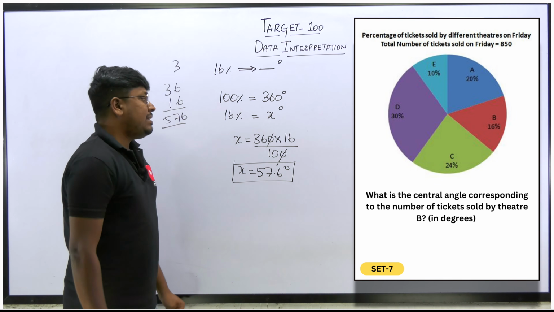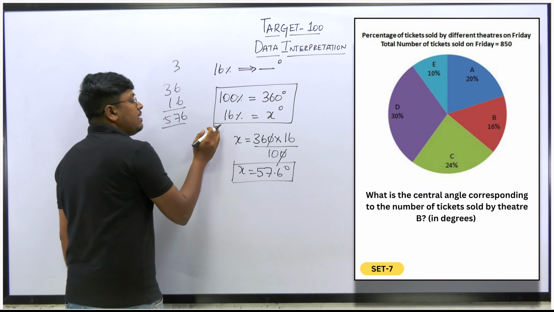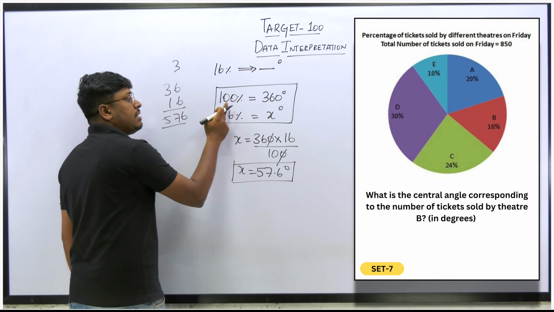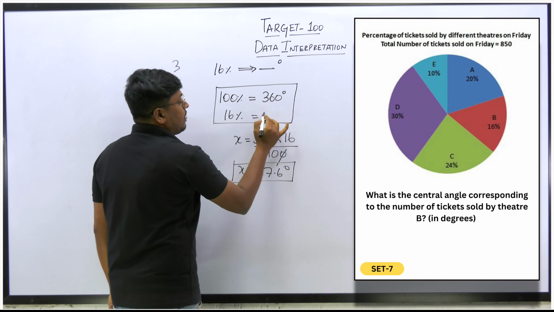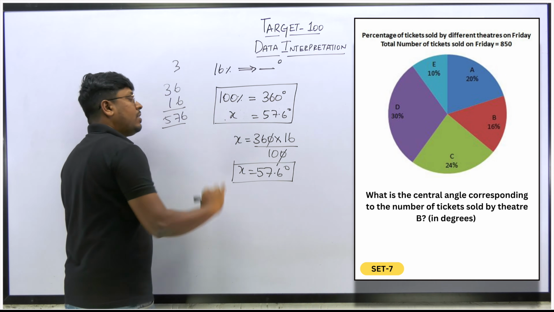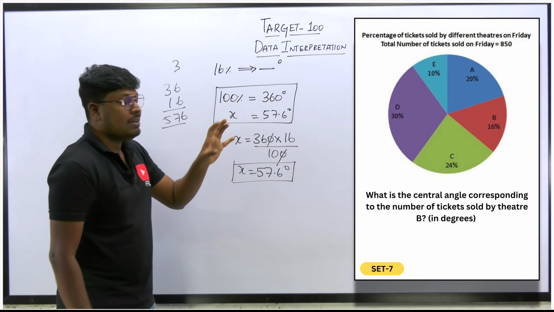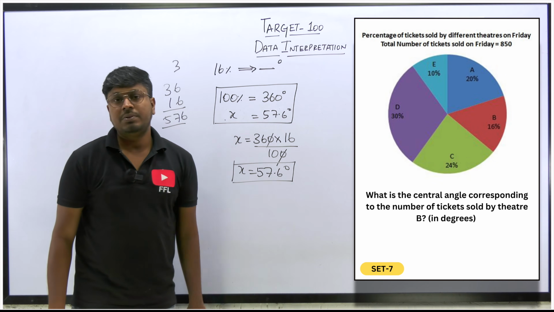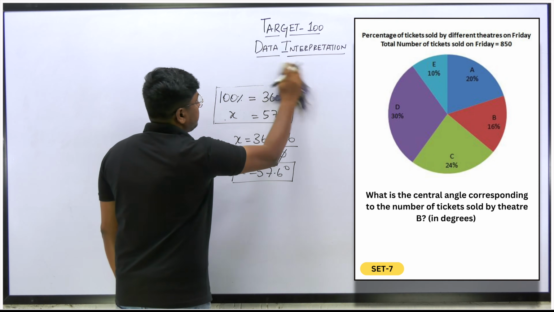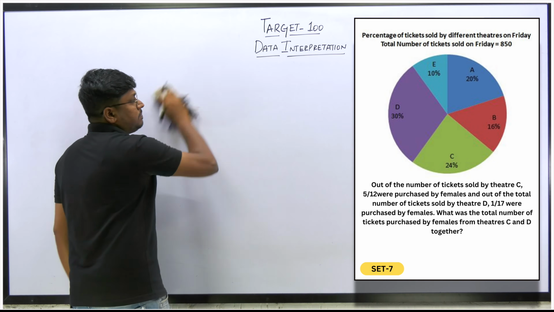Understood, right? So easy. This is one important thing that you need to know in order to convert not only percentage into degree. If you want to convert degree in terms of percentage, for example, 360 is equal to 100%. If you want to find 57.6 degree is equal to how much percentage? Again, if you cross multiply it, you will get the answer 16%. So one easy step to convert degree into percentage or percentage into degree, right? So the answer for question number 4 is 57.6 degree, right?